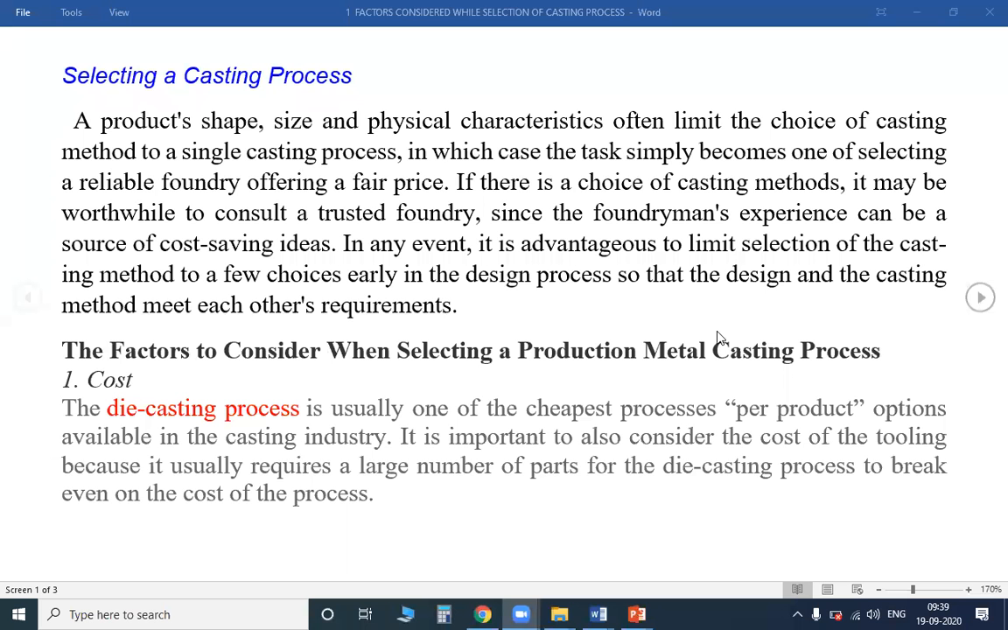So these are the factors to consider when selecting a production metal casting process. The first one is cost. Under cost, the die casting process is usually one of the cheapest processes per product available in the casting industry. It is also important to consider the cost of the tooling, because it usually requires a large number of parts for the die casting process to break even on the cost of the process.